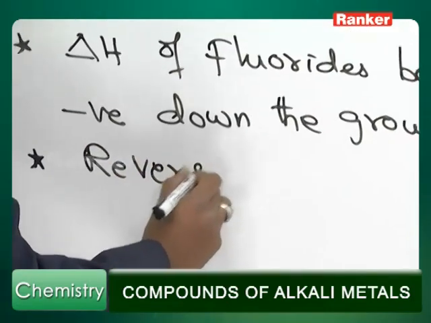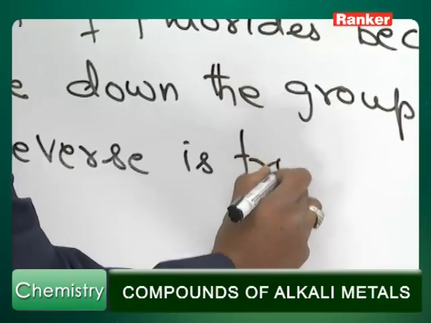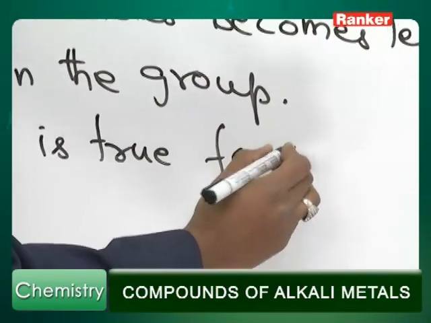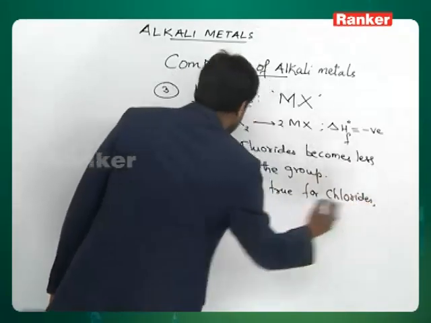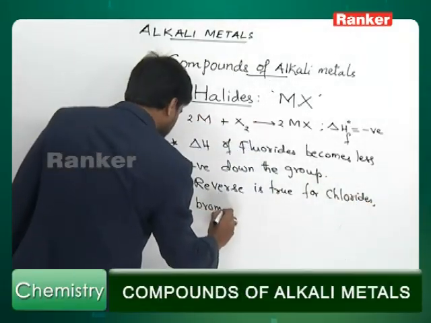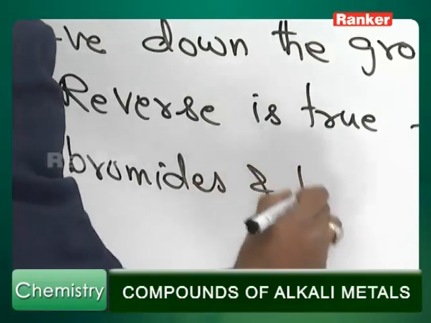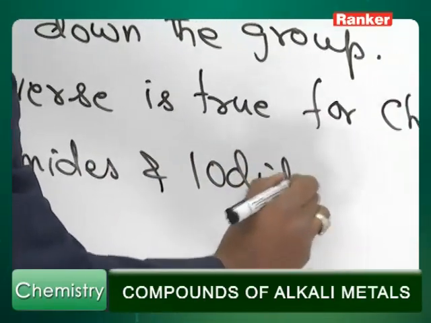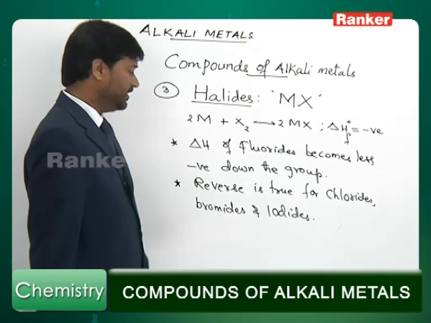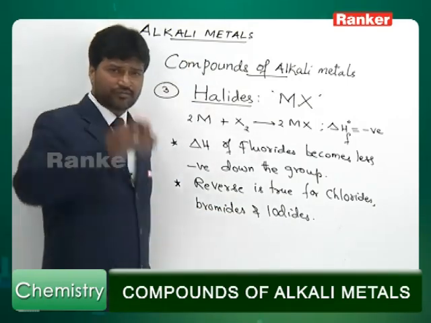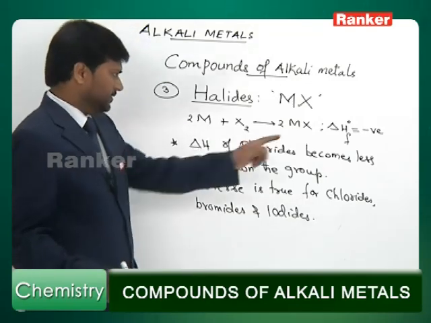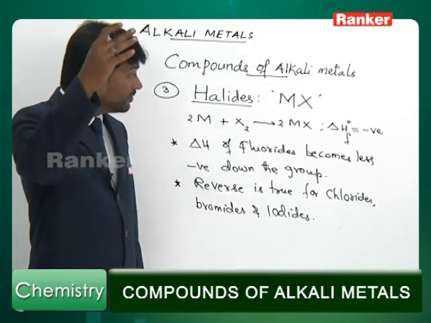Reverse is true for chlorides, bromides, and iodides. In case of chlorides, bromides, and iodides, as you go down the group from lithium to cesium, delta H becomes more negative.